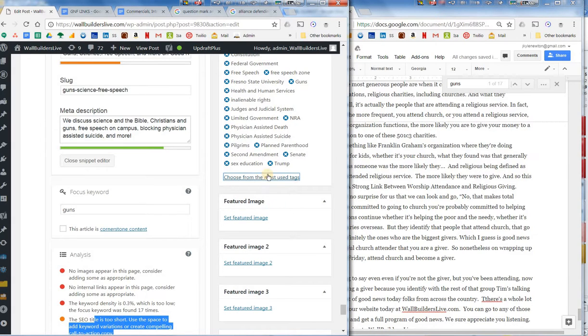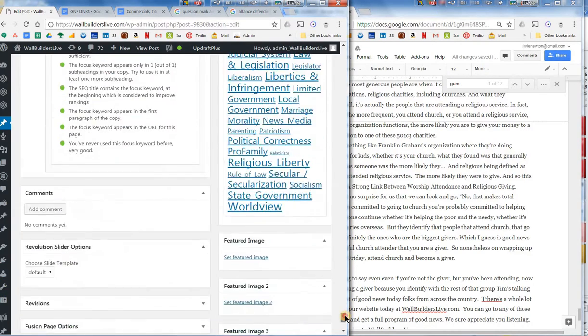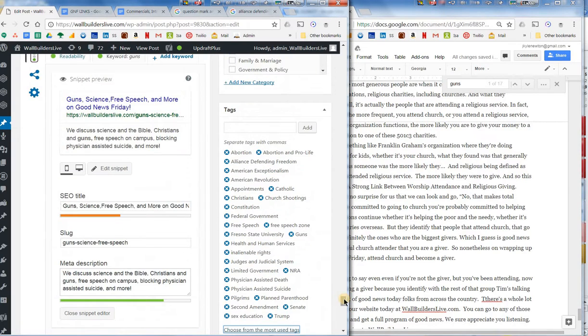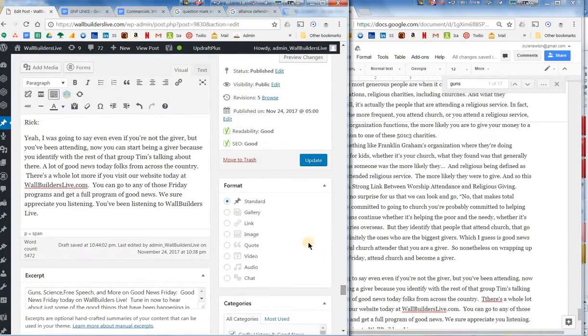Now you can click that, which gives you choose from the most used, and you can do that as well. But I found that it's just as easy to type them in real quick because they're already pre-filled. Like if you say Trump, most of them are already pre-filled. So I found it's just as fast to type it in and then not have to read through and say, oh my gosh, did I click that one or not? I don't remember. So clicking update.